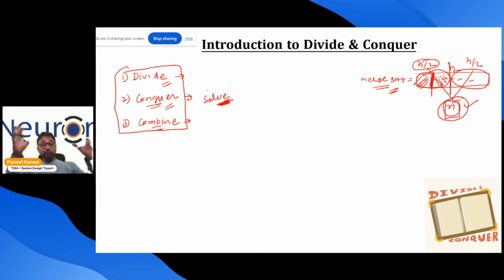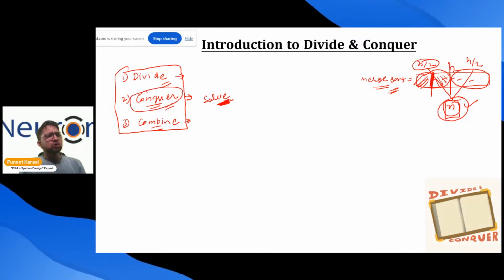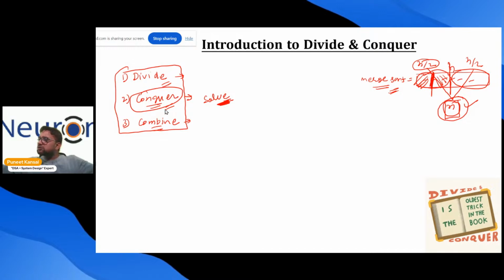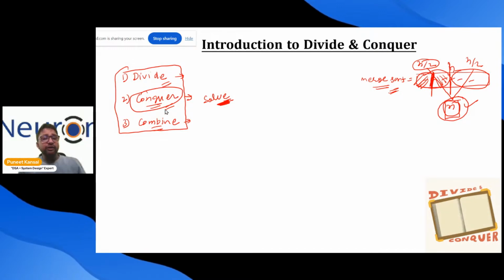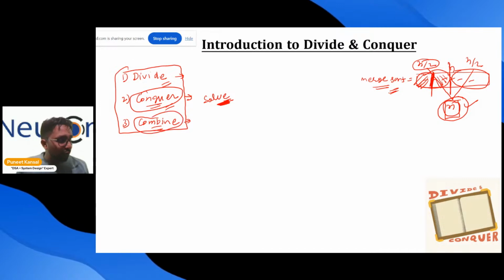We divide the big problem into smaller problems and then conquer them. Conquer means solve the smaller problem. Solving the smaller problem is easy, and after that we start combining them so that we can get the solution of the bigger problem.